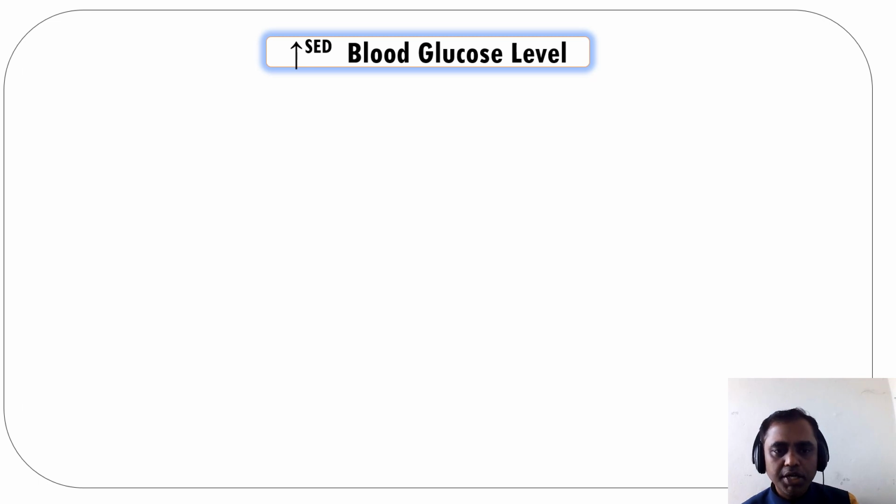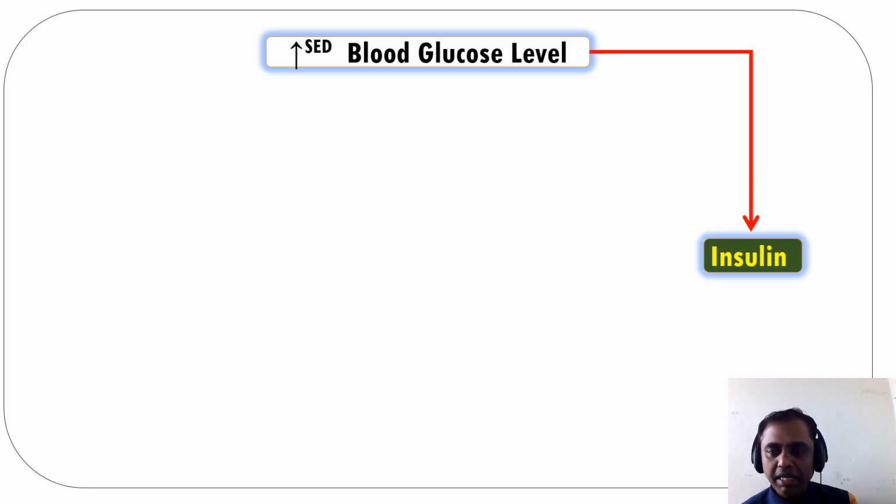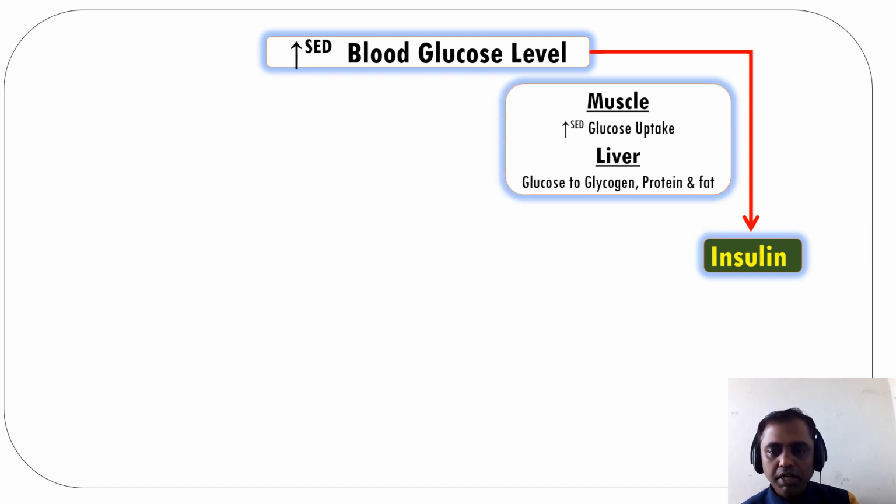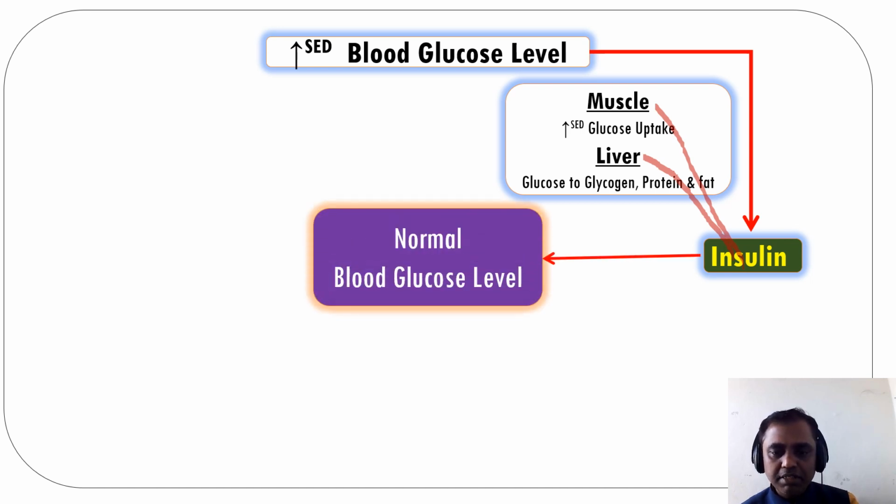Suppose in our body the blood glucose level is increased, in other words it is hyperglycemia. What happens? Immediately the pancreas will secrete insulin. What will this insulin do? Insulin will give orders to the muscle as well as the liver. The muscle will take more glucose from the blood, and the liver takes the glucose and converts it into glycogen. The end result is a normal blood glucose level. So the blood glucose level will be maintained in the blood.